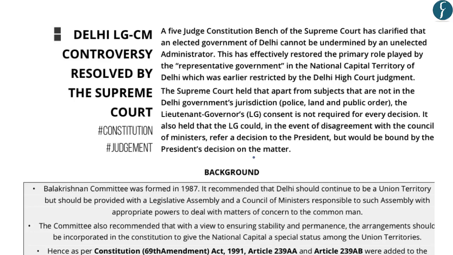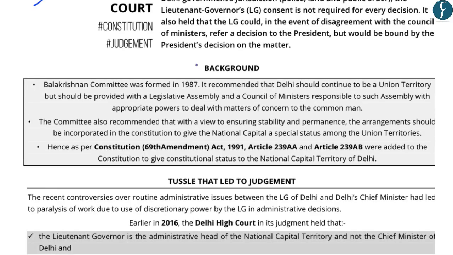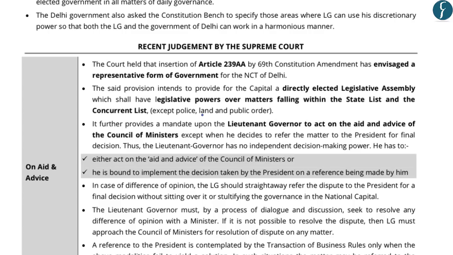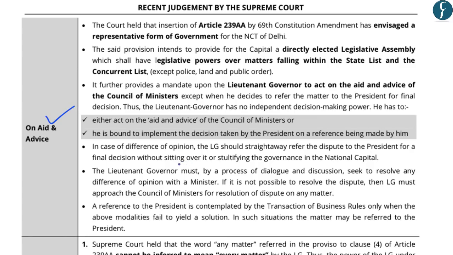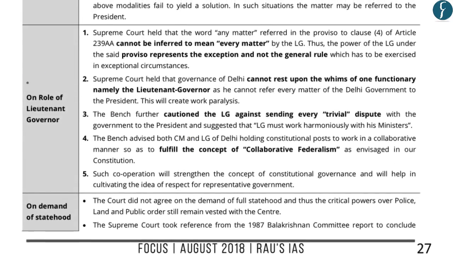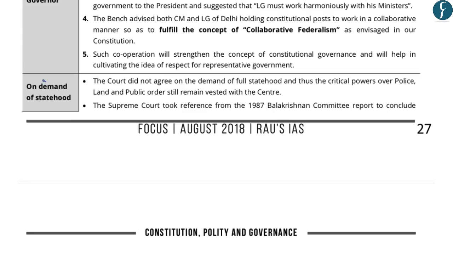Now, all the aspects of the controversy between the elected representatives of Delhi and the institution of Lieutenant Governor were covered in the August edition of Focus magazine, wherein it provided for the background of this issue. It highlighted the Constitution's 69th Amendment Act and also highlighted the Article 239 AA. This edition of Focus magazine also highlighted the recent judgment of the Supreme Court and the various aspects that were covered under this judgment. For example, it covered the status of aid and advice provided by the Council of Ministers to the Lieutenant Governor. It also talked about the role of Lieutenant Governor. And finally, it talked about the demand of statehood for the National Capital Territory of Delhi.